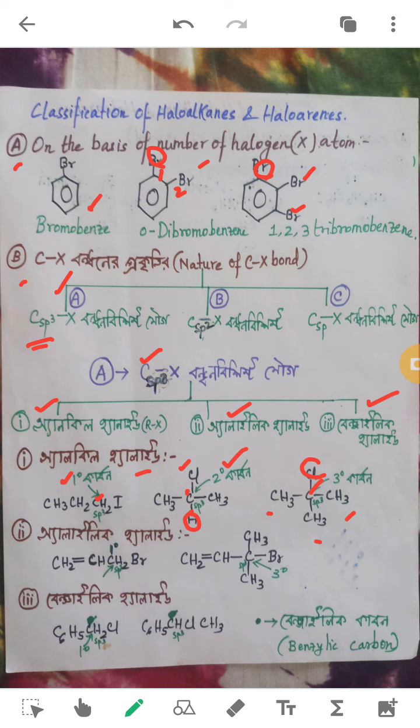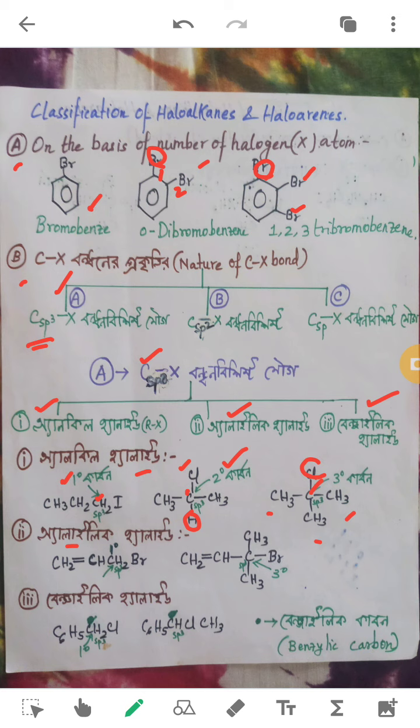That is different. Now next we will be seeing the other category, that is allylic halide. Allylic halides are the ones where the halogen is actually attached to the allylic carbon. Now what is an allylic carbon? Understand that. The sp3 hybridized carbon next to the carbon-carbon double bond is known as allylic carbon.